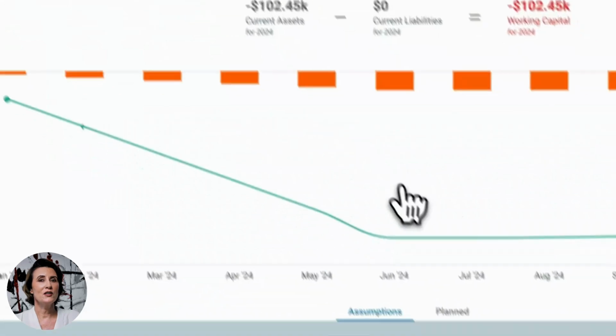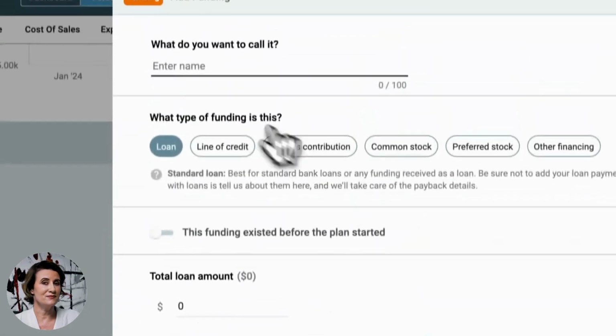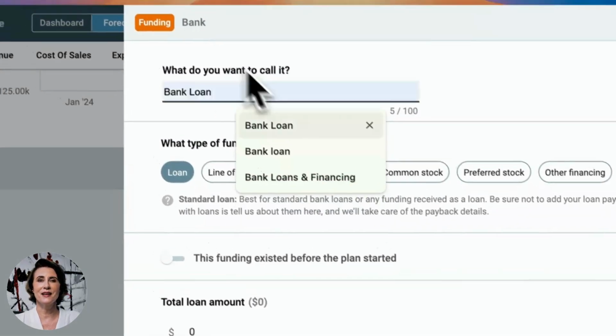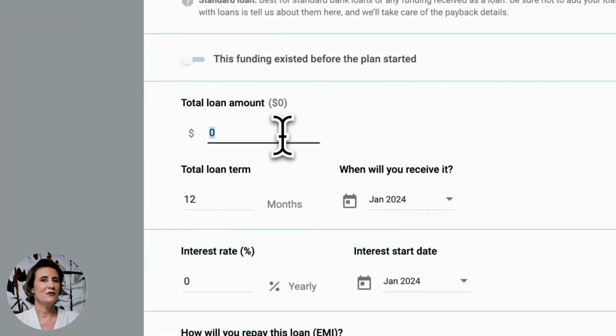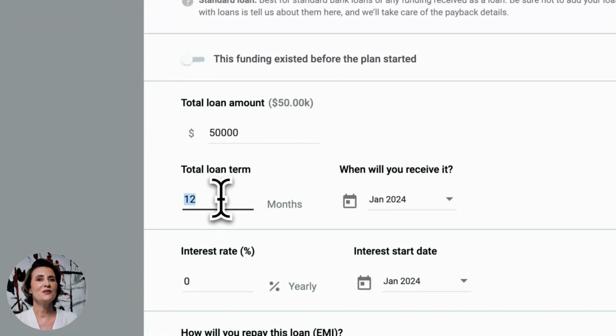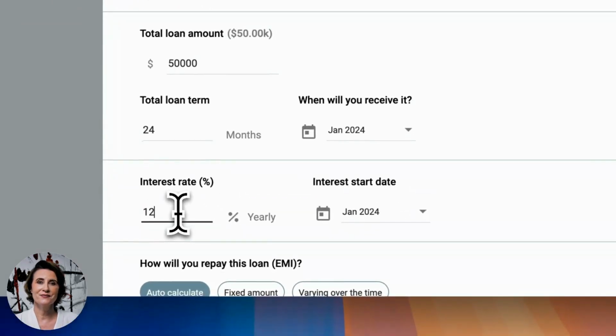Okay, now we are going to add the bank loan. We are taking a bank loan of $50,000 for 24 months with a 12% interest rate.